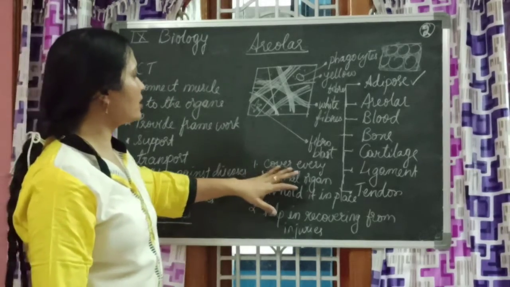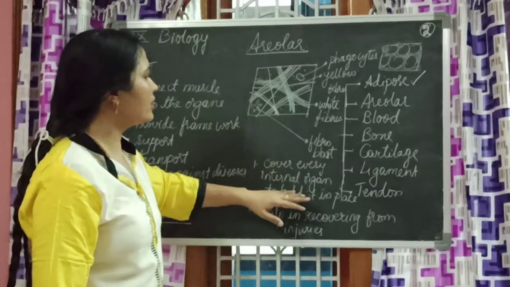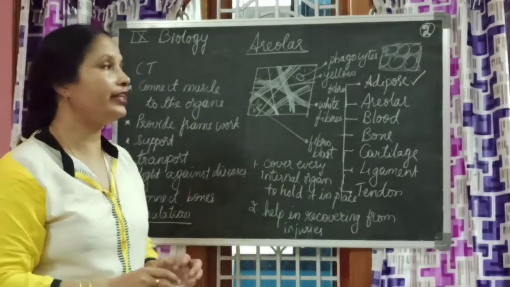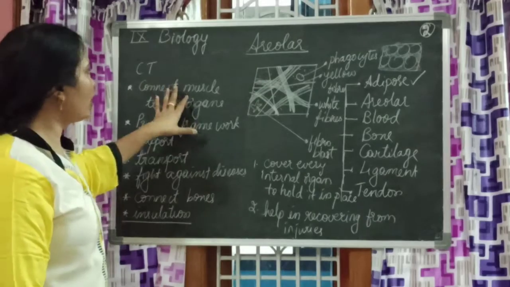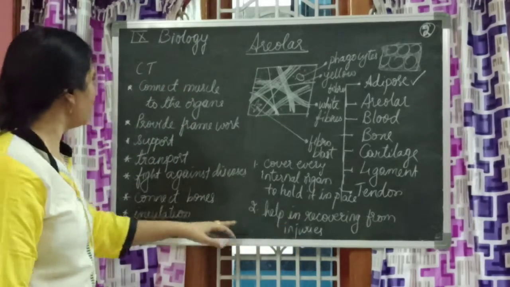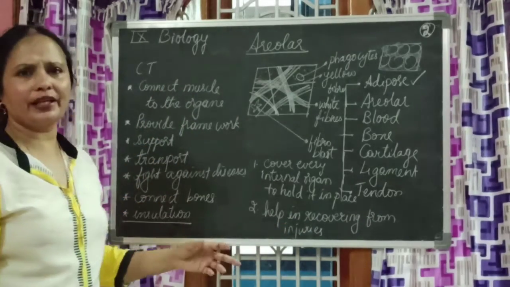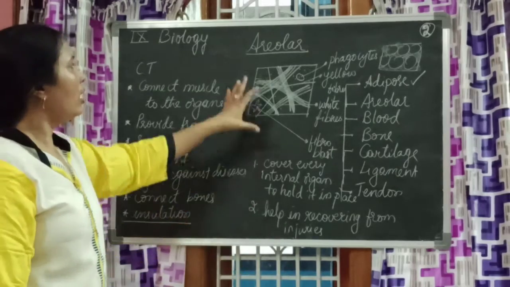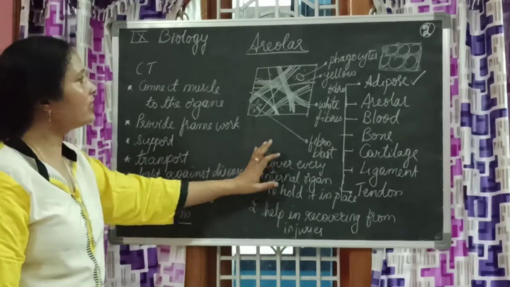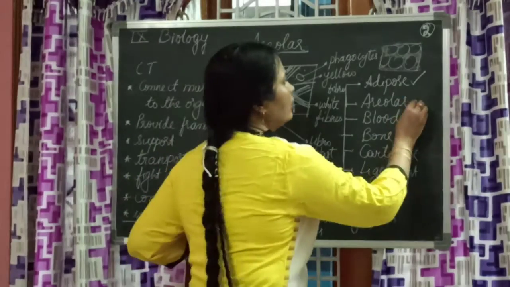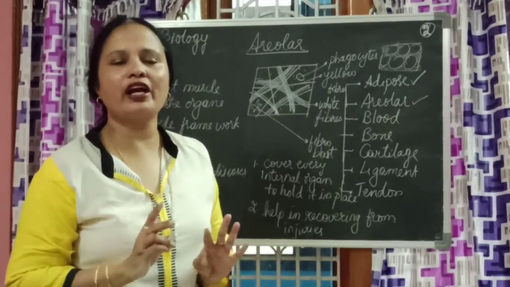So what is it? First thing is covering every internal organ, holding it in its place. So connecting muscle to the organs. That is where you come across it, and it helps in recovering from injuries. It can be like fighting against diseases also. So this is about areolar tissue. Now I hope you understood it. Areolar tissue. Two tissues we have learnt now.